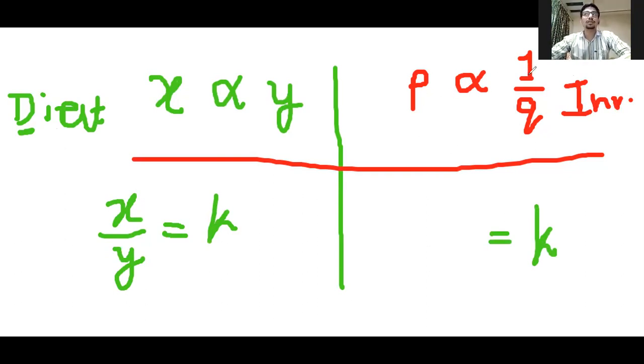Well, we know this question belongs to direct variation, and direct starts with D. So we take the first quantity divided by the second quantity. D for direct, D for divide. Then we write equal to, and after that, what do we write? That is K. So K is fixed. So here also, in this format, I can write K. K will be fixed. But what will I write on the left hand side?